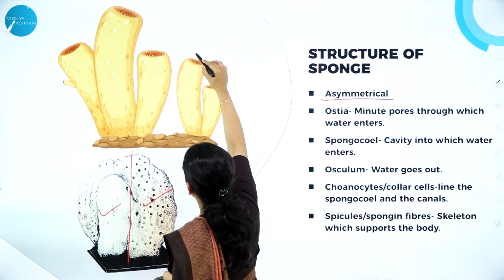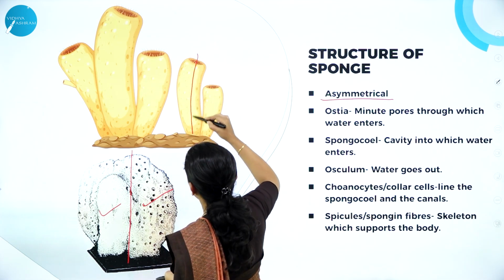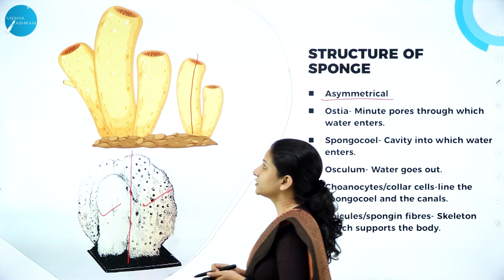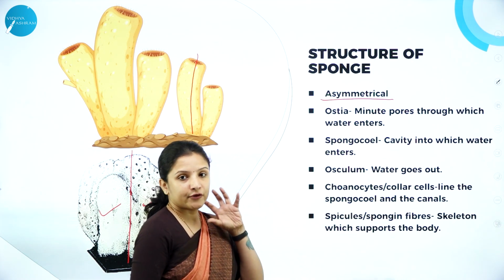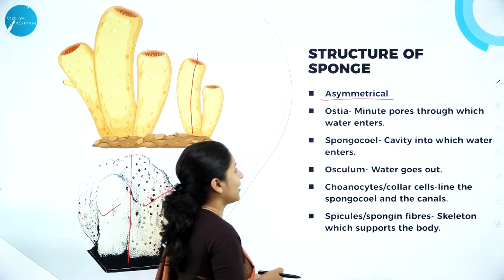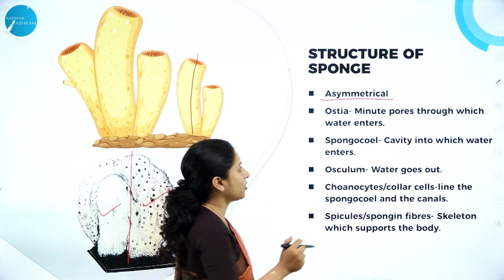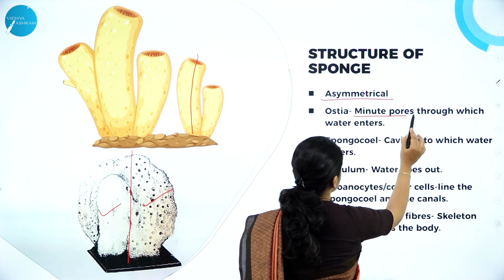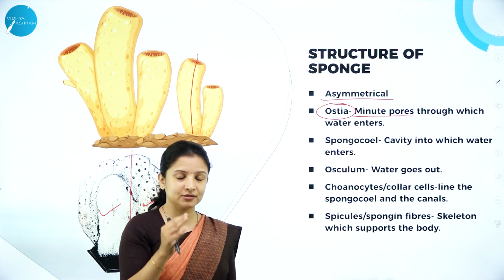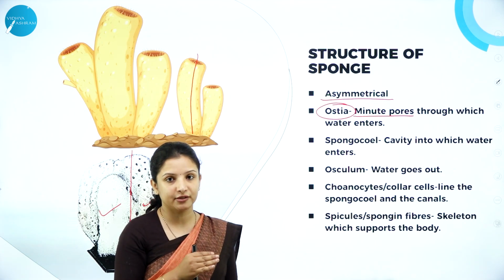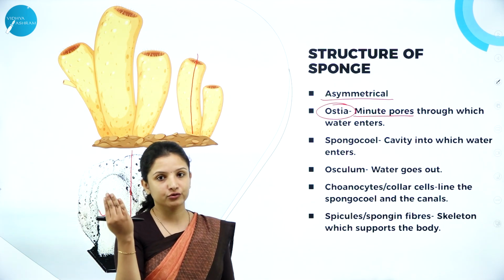Exact. Here also the same thing. If I draw a line here, this half doesn't look like the other half. So that is why it is asymmetrical in nature. And if you look at the body of sponges, they have many minute openings or very small pores called ostia. And it is through this ostia that the water enters into the sponge and then it goes into the water canal.